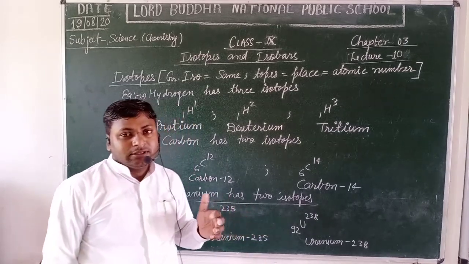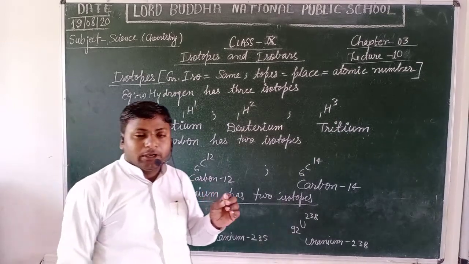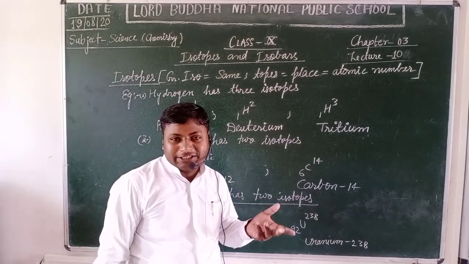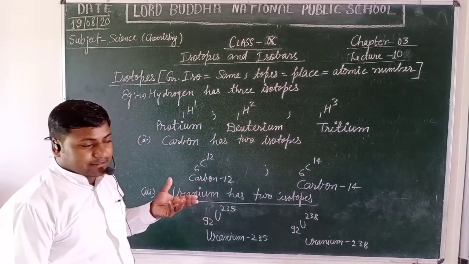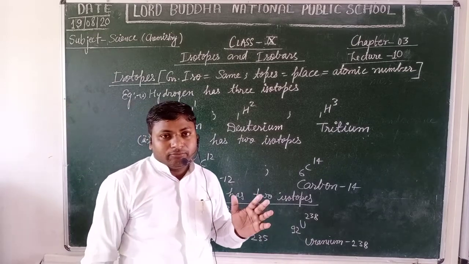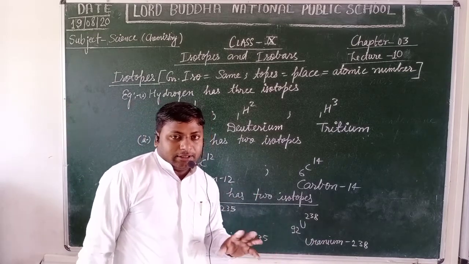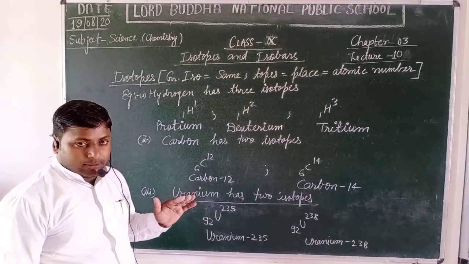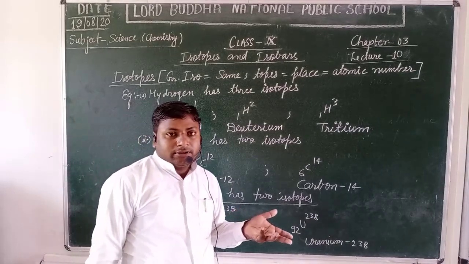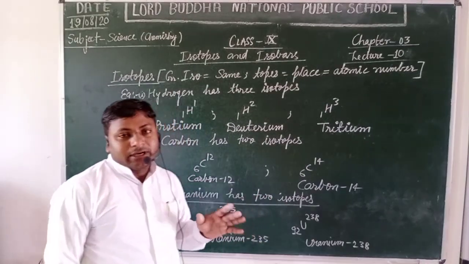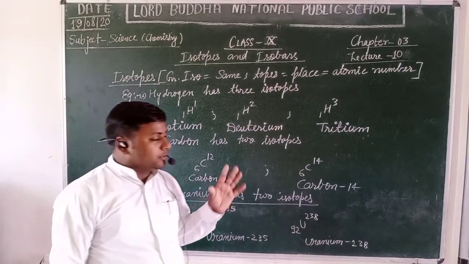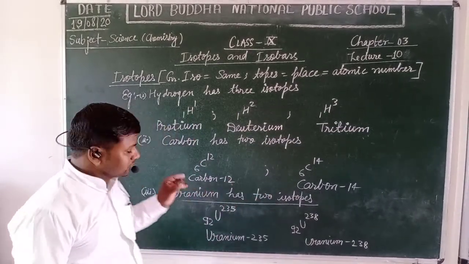Yes students, it is used in the treatment of sarcoma cancer, it means skin cancer. There is a therapy that provides treatment for curing cancer-like diseases with the help of cobalt-60.